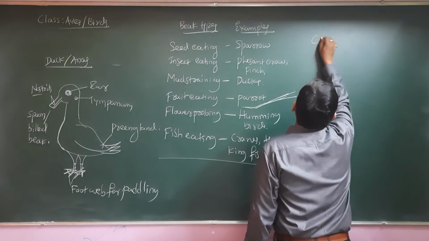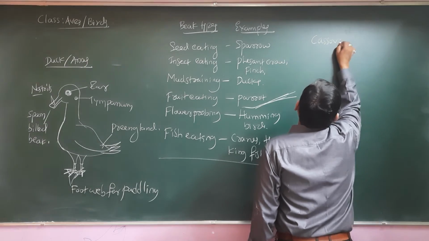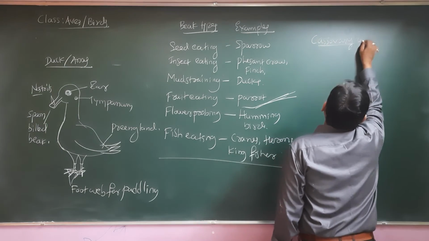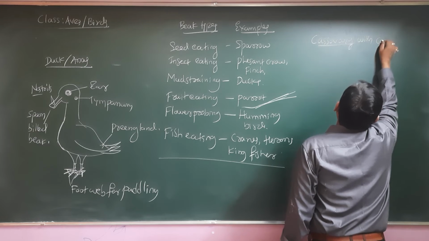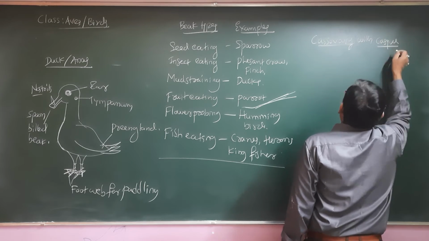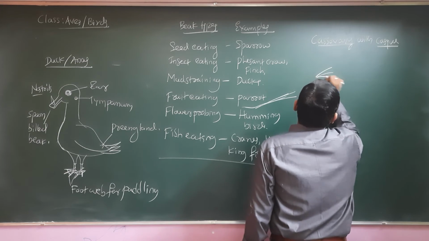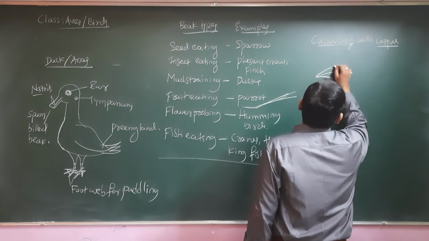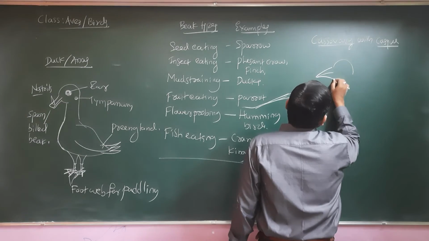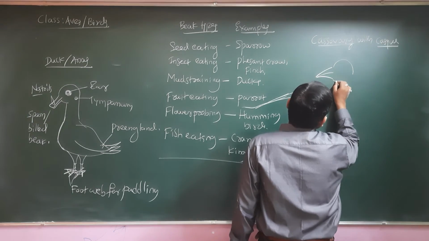It is called the cassowary. What is this cassowary? Yes, it is a resident of Australia, having the most primitive kind of features, and the largest bird very next to the ostrich.